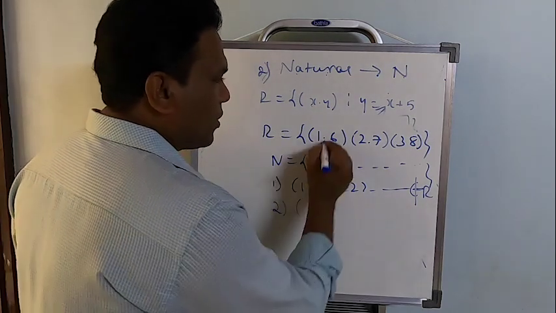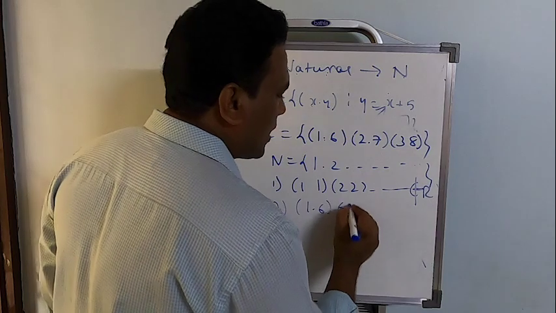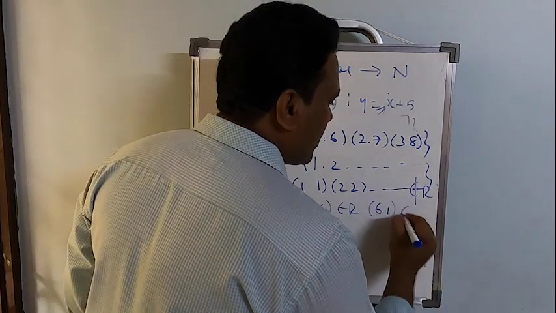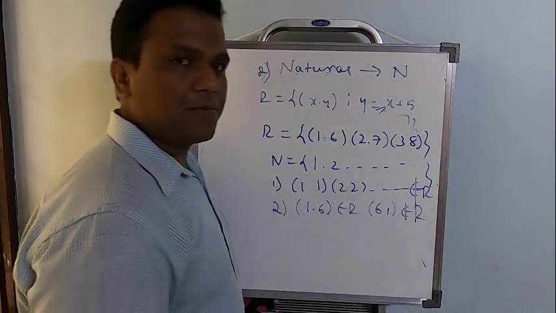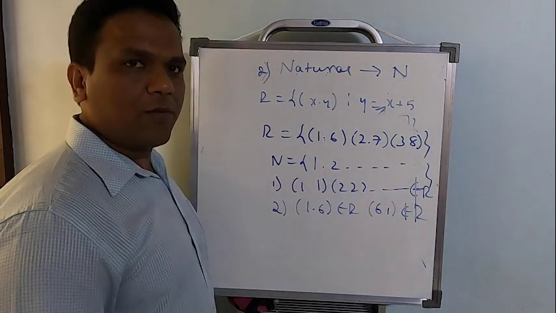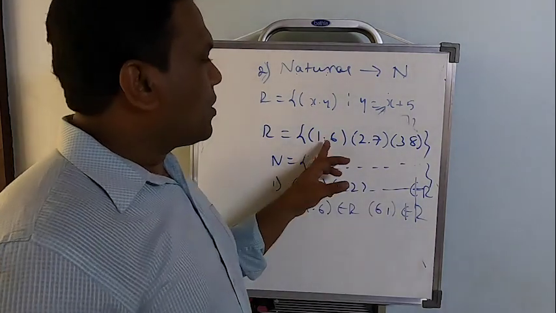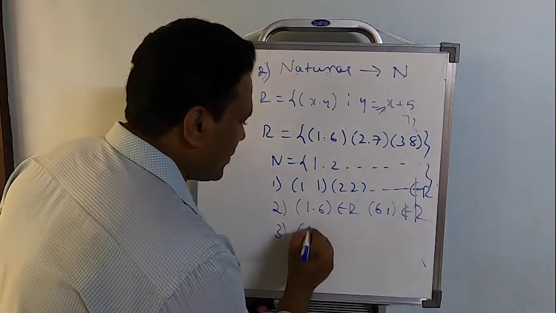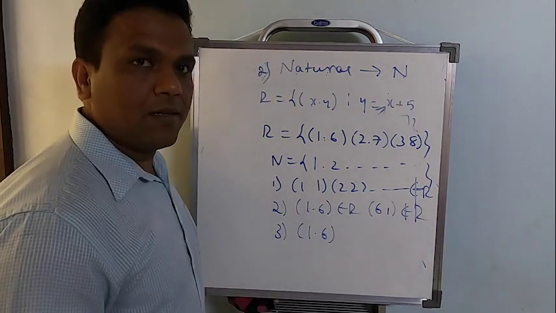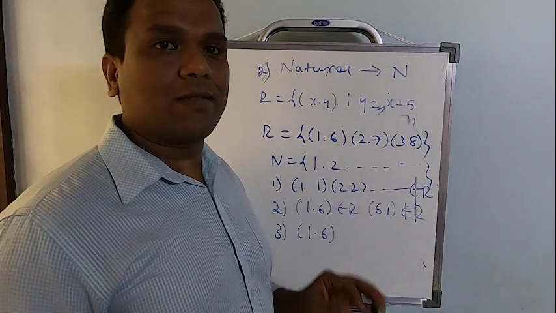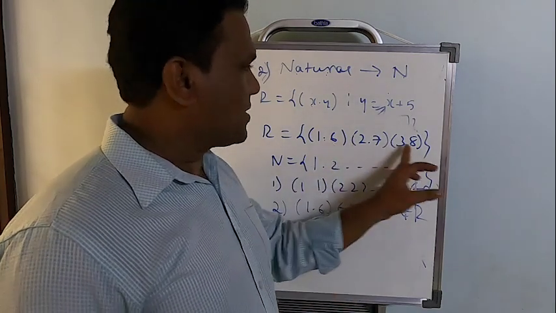Second, (1, 6) belongs to R, but (6, 1) does not belong to R. Therefore it is not going to be symmetric. Now for transitive, (1, 6), I should find an ordered pair which starts with 6. No ordered pair starting with 6 here.